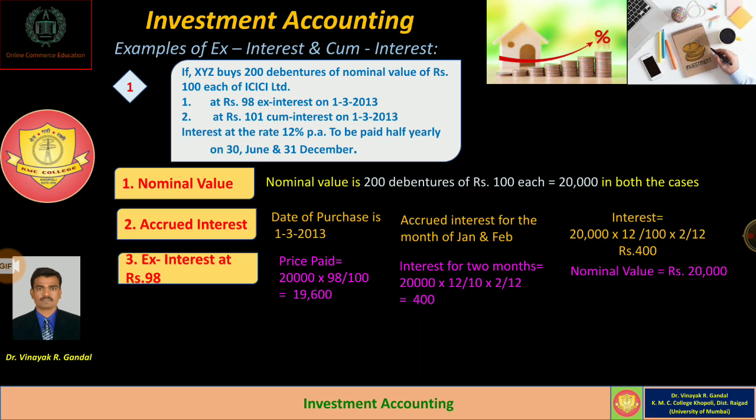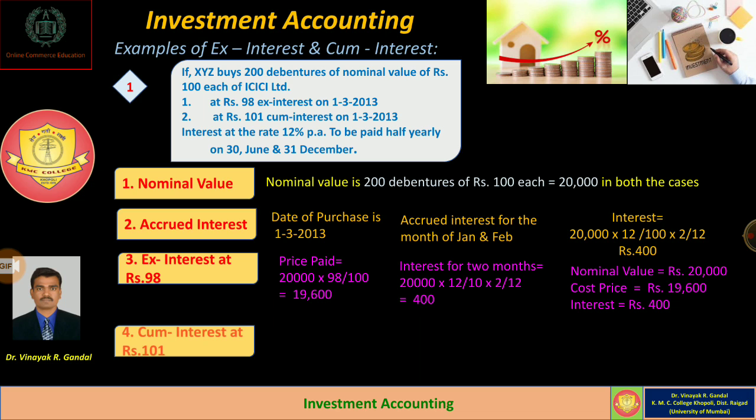Okay, then we have to understand the cost price if investment is purchased at cum interest. So the second case, that is investment debentures purchased at rupees 101 cum interest on 1st March 2013.